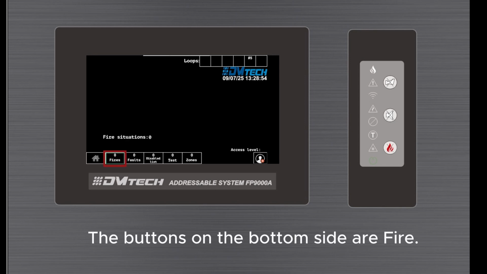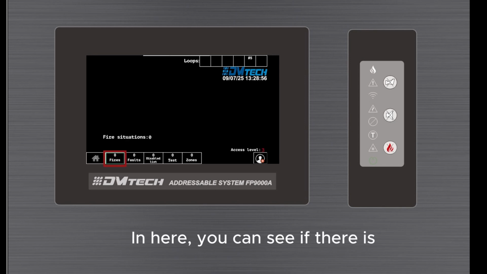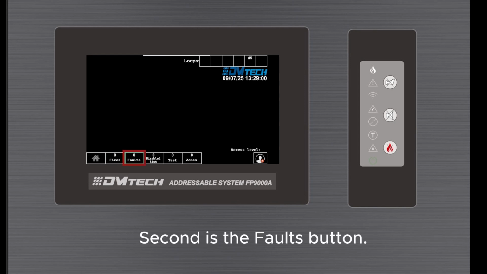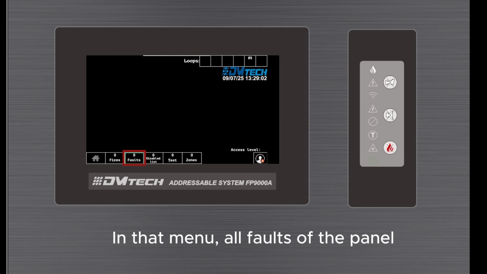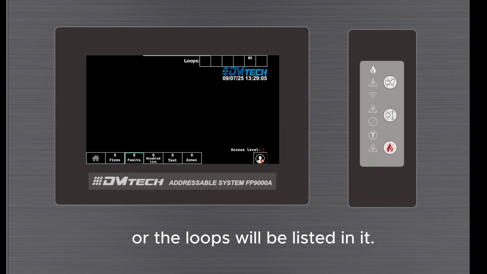The buttons on the bottom side are Fire. In here, you can see if there is any fire in any loop and see all the information of it. Second is the Faults button. In that menu, all faults of the panel or the loops will be listed.